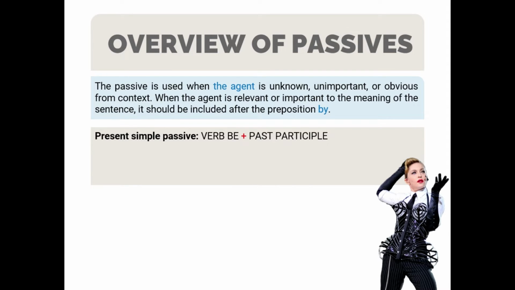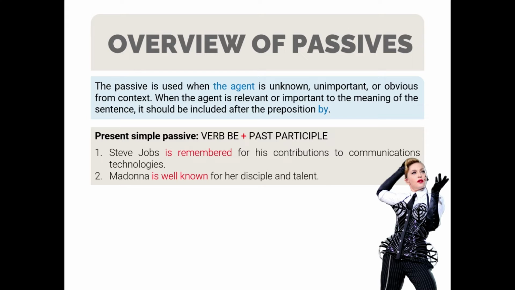As you might remember, present simple is used to refer to routine actions or habits, to show that a situation is regarded as permanent, to show that something is always true or a definite act. And we structure it with verb be plus past participle. For example, number one, Steve Jobs is remembered for his contributions to communications technologies. Number two, Madonna is well known for her discipline and talent.